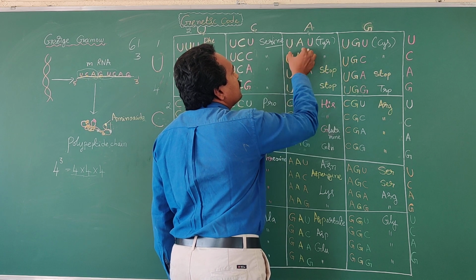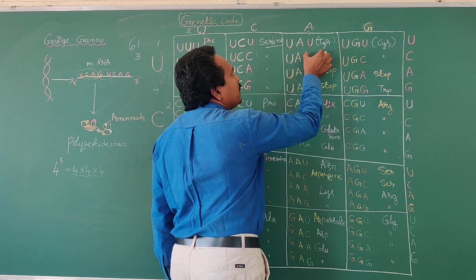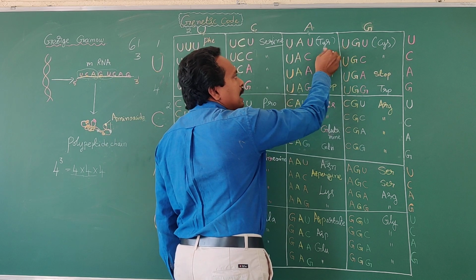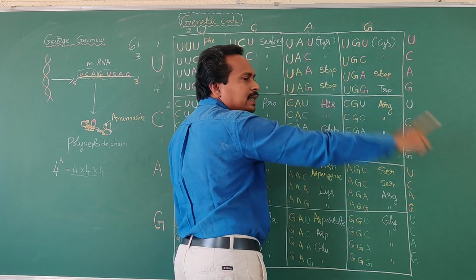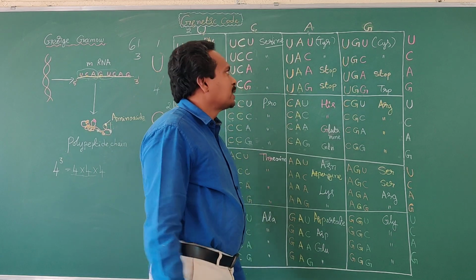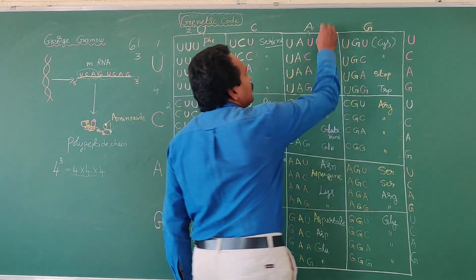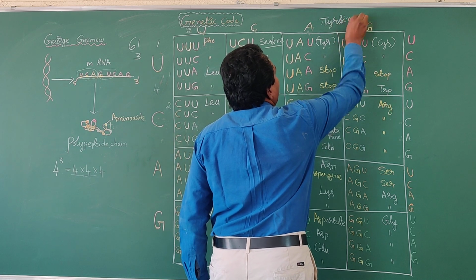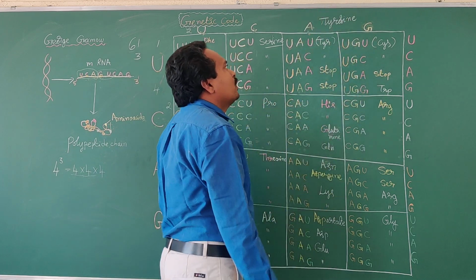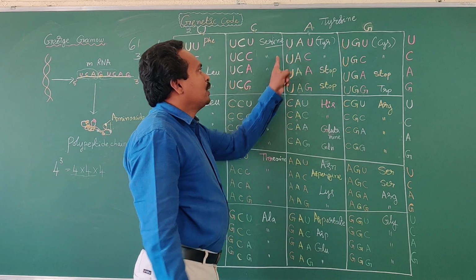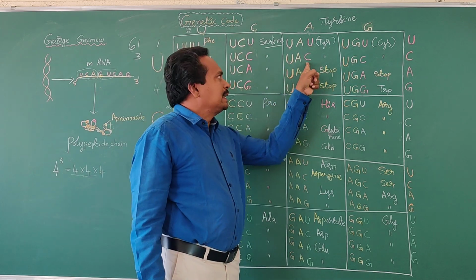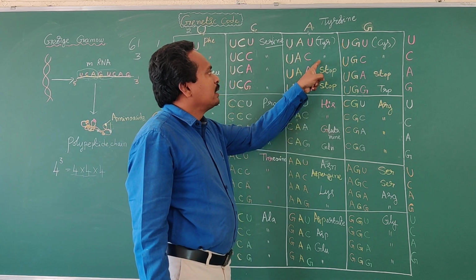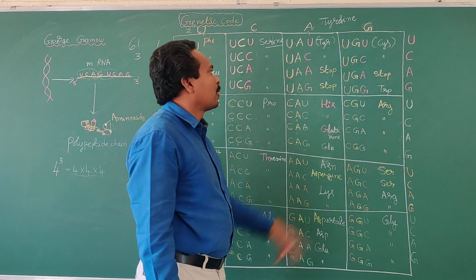UAU. UAU codon codes for synthesis of tyrosine amino acid. TYR means tyrosine amino acid. Tyrosine amino acid. Okay, UAU, UAC, these two codons code for synthesis of tyrosine amino acid.